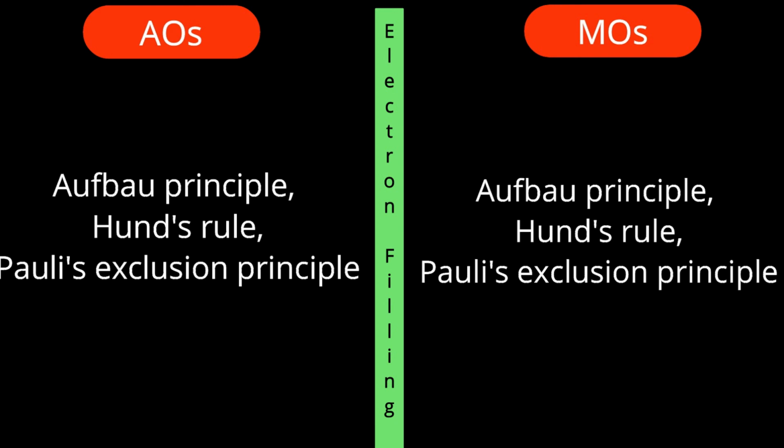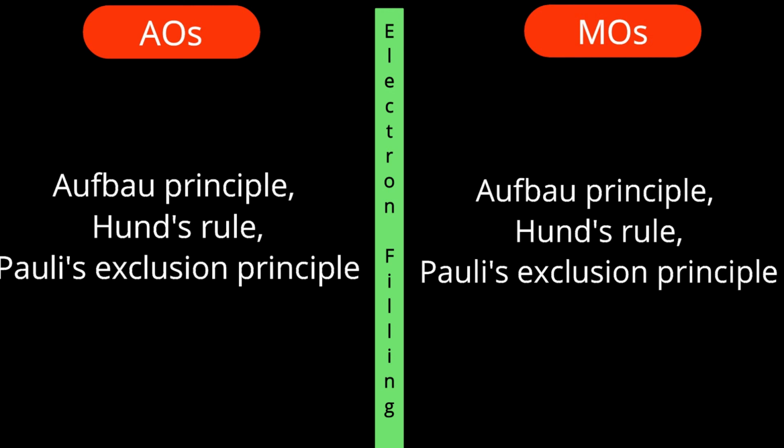Depending upon the number of unpaired electrons available and the energetics of electrons, we decide the chemistry. Similarly, in case of molecules, the same three principles are followed. The Aufbau principle means electron filling takes place in various molecular orbitals from low energy orbital to high energy orbital.